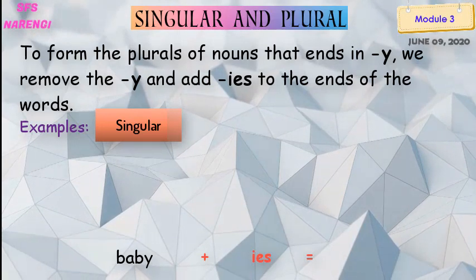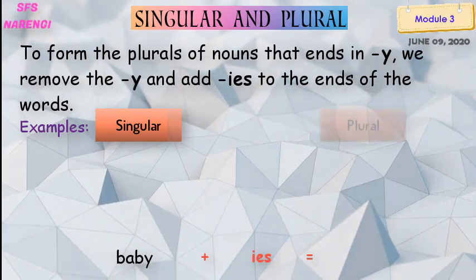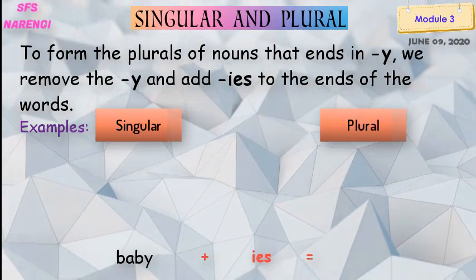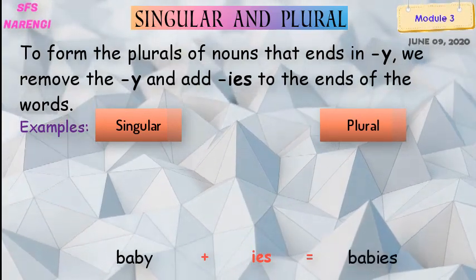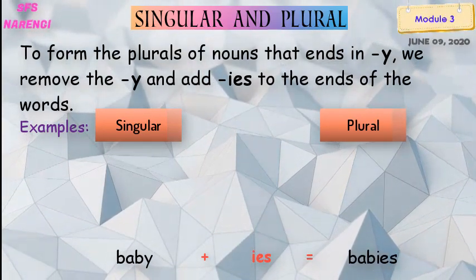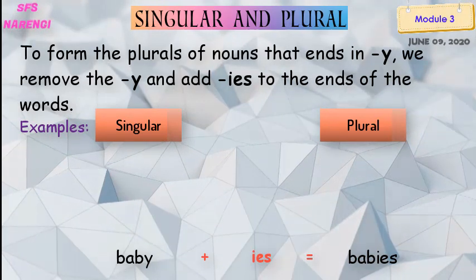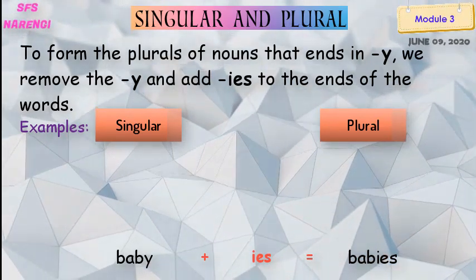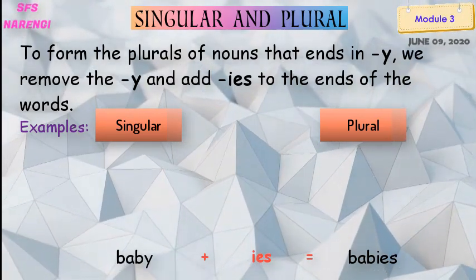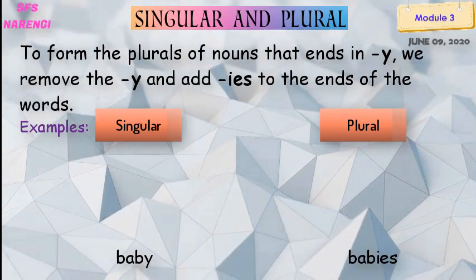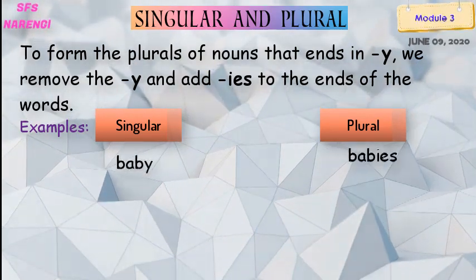Hope you got it, right? So the plural form of baby is babies, B-A-B-Y, singular, B-A-B-I-E-S. That is the plural. Got it?